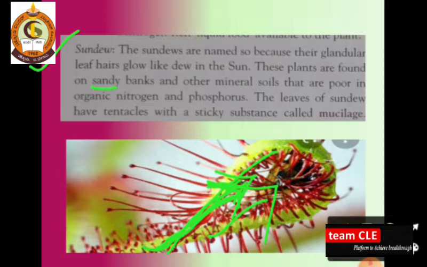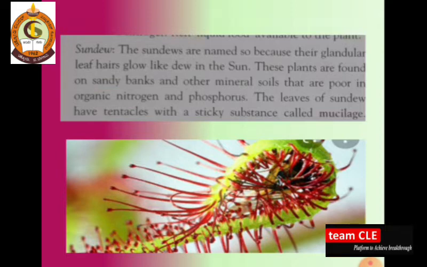So dear students, in total we have discussed three examples. The first one is the Venus flytrap with insect, another example is the pitcher plant, and the last one we have discussed is the sundew plant. I hope there is no confusion about the insectivorous plants.